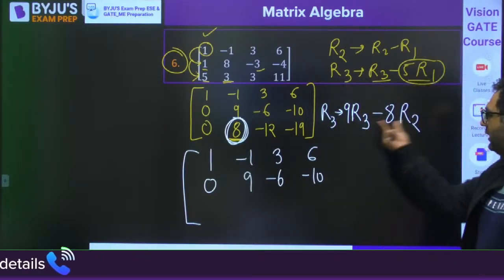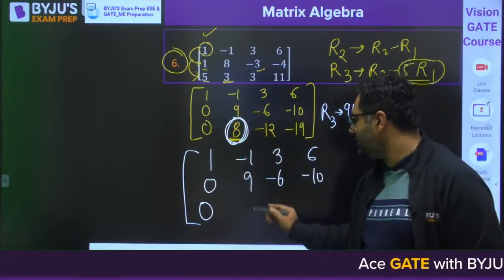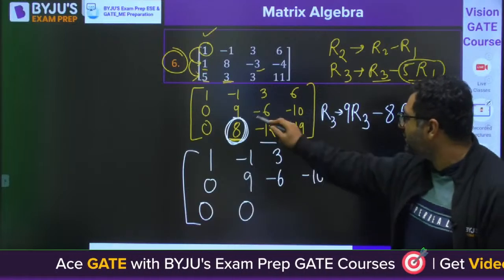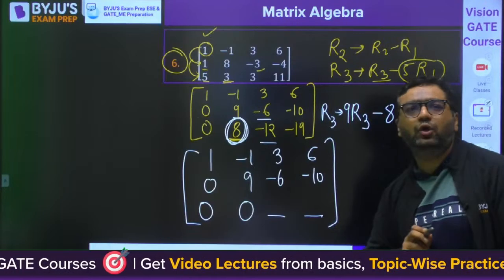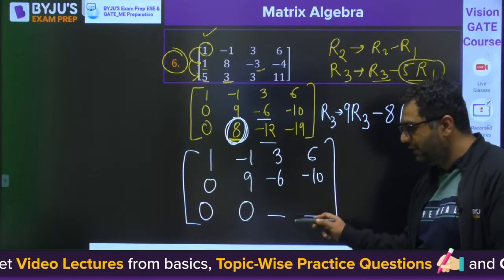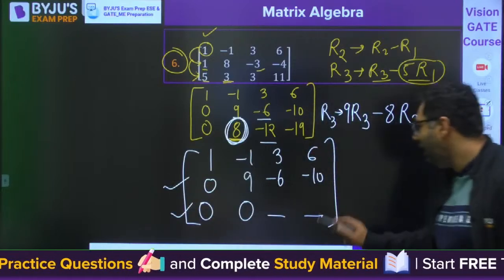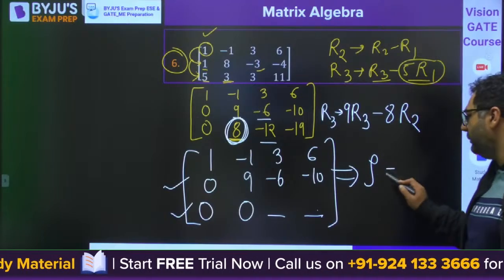So 9R3 minus 8R2: 0 will remain 0, 72 minus 72 will become 0. Multiplying with 9 and subtracting like that, this will be non-zero, this will be non-zero. So it will become row Echelon form. Here there are 1, 0, 2, 0, and this is non-zero, this is non-zero. So the rank of this matrix will be 3.